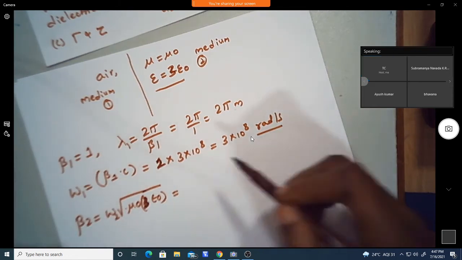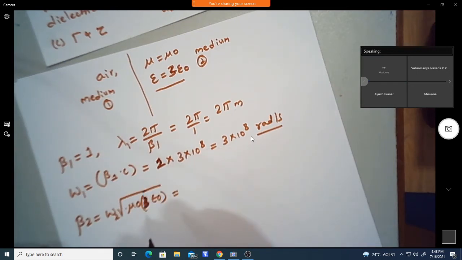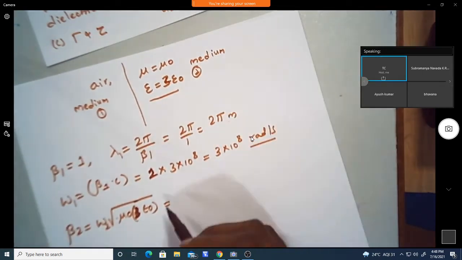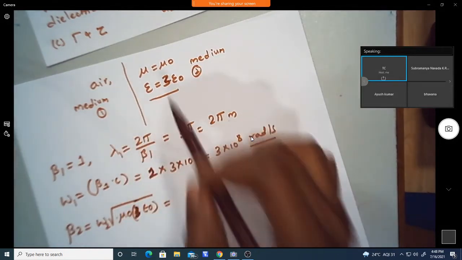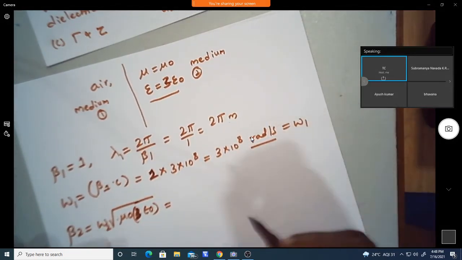Since the dielectric medium here is lossless, omega is the same in both medium 1 and medium 2, so we can take it equal to omega 2.